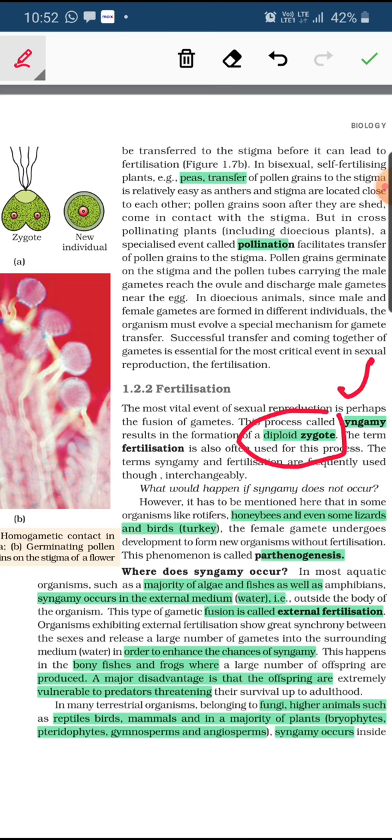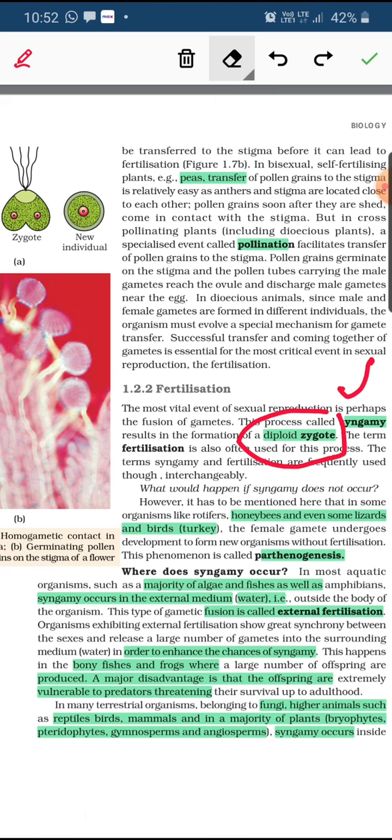There are a few organisms in which fusion or fertilization doesn't happen, and the female gamete undergoes development into a new organism without fertilization. There is no fusion of the gametes and the female gamete develops directly into the new organism.